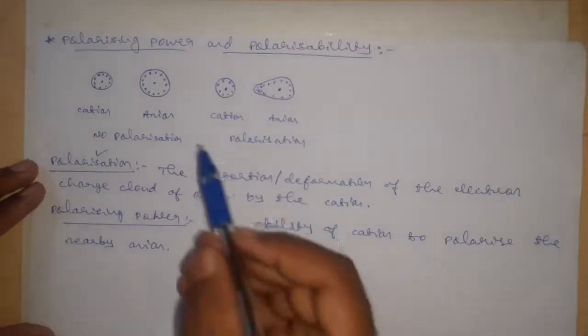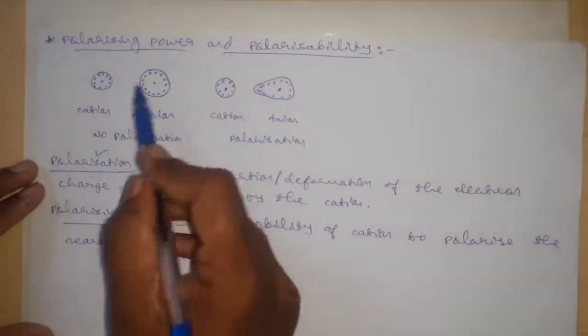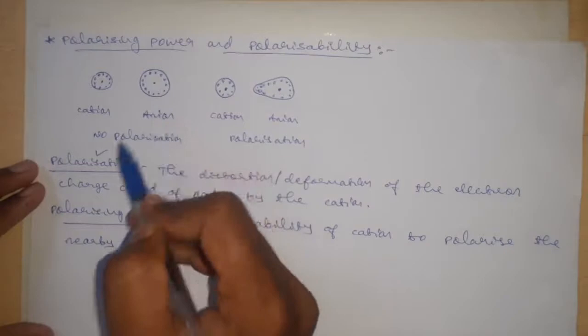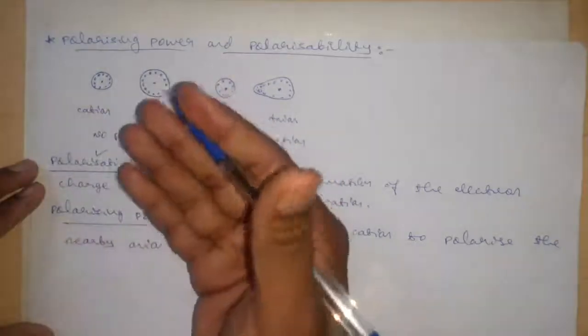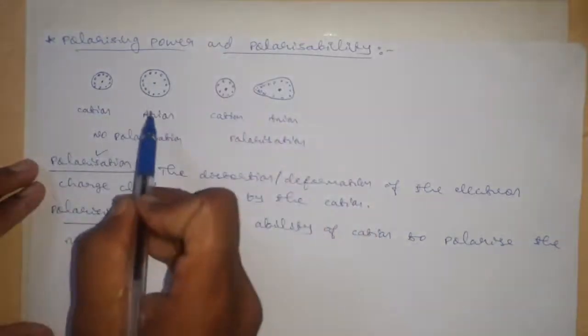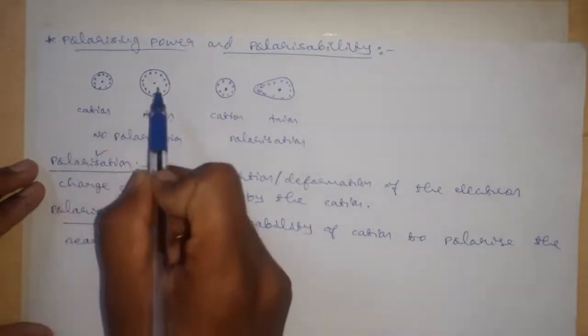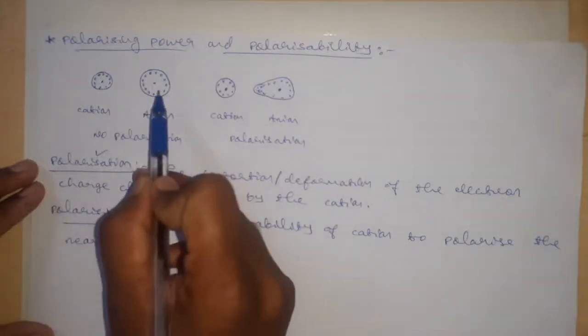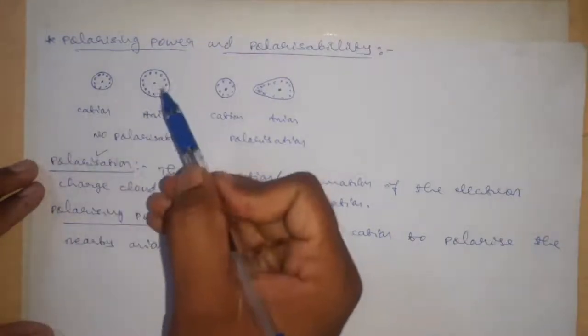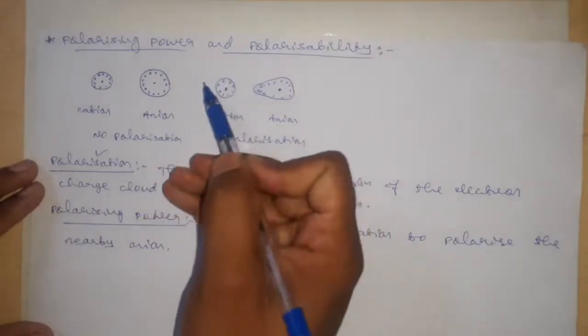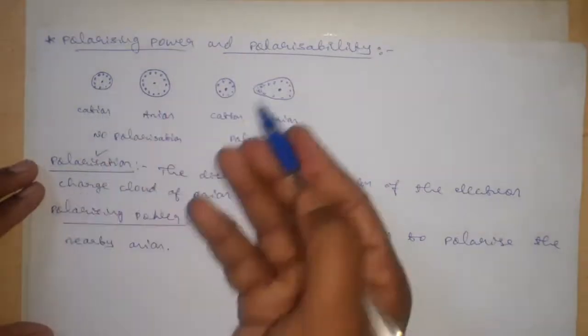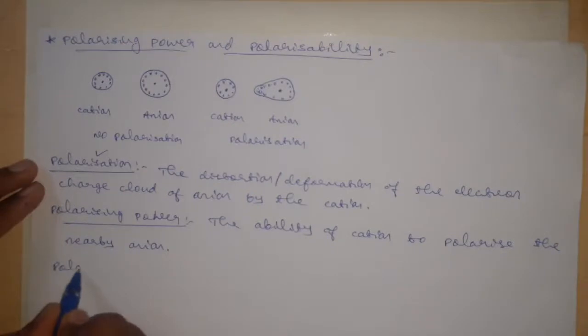And again, the tendency of the anion to get distorted, deformed or polarized by the nearest cation is called its polarizability.